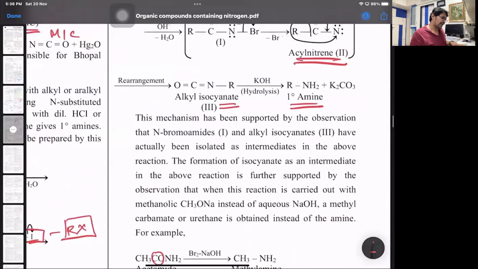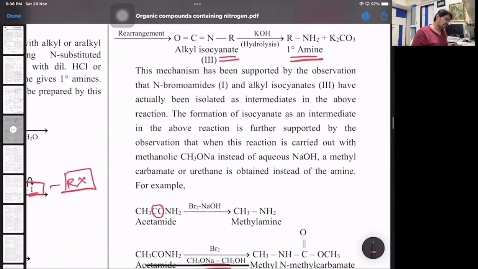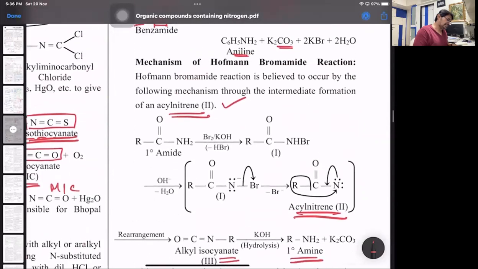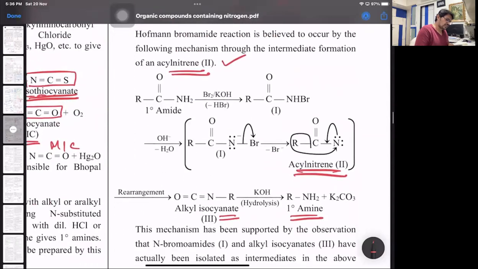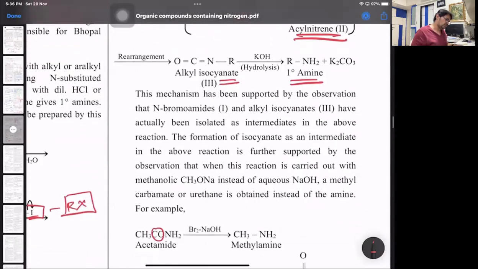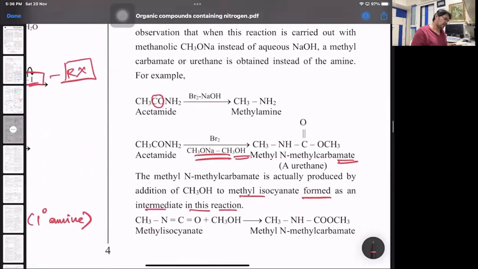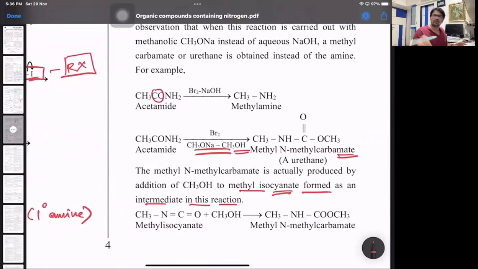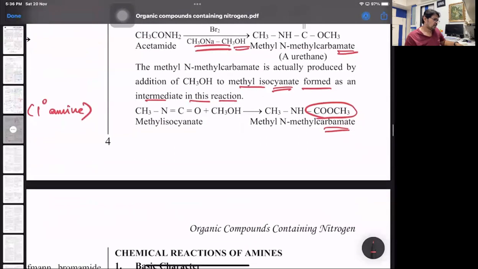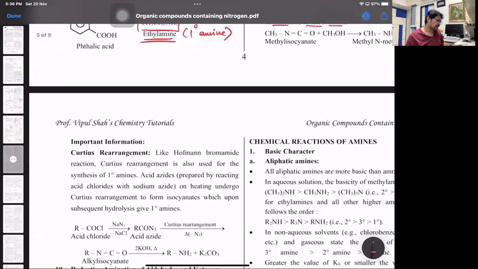If you observe in the mechanism, isocyanate was formed, which got converted. That's what it's trying to say. If you are using sodium methoxide with methanol, then the methyl isocyanate formed reacts with methanol and you get methyl N-methyl carbamate. Carbamate is COOCH3. That's mainly used as a polymer. But that's an extra point, so don't worry.